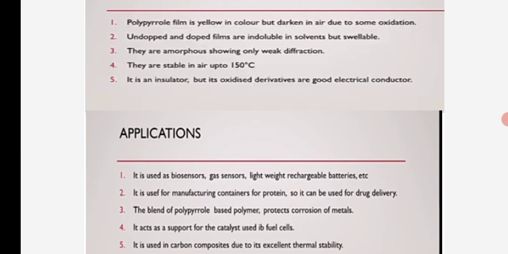And a blend of polypyrrole-based material protects metals from corrosion. It acts as a support for the catalyst used in fuel cells. It is used in carbon composites due to its excellent thermal stability.